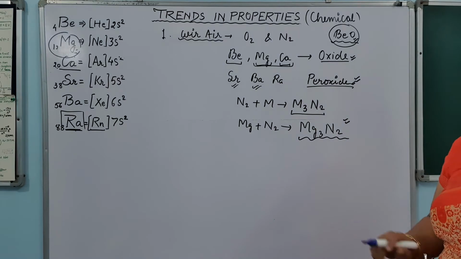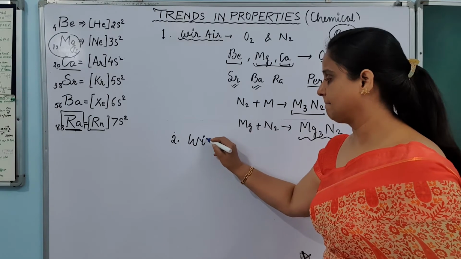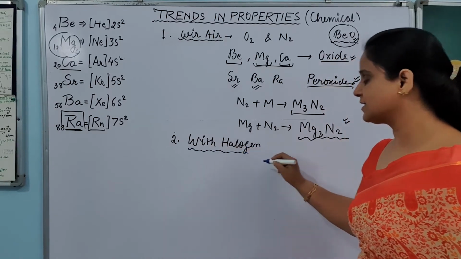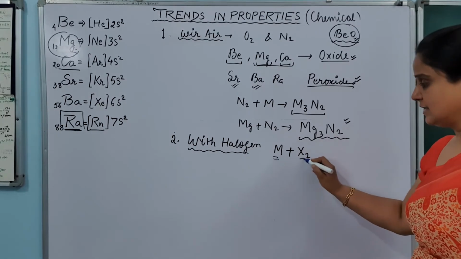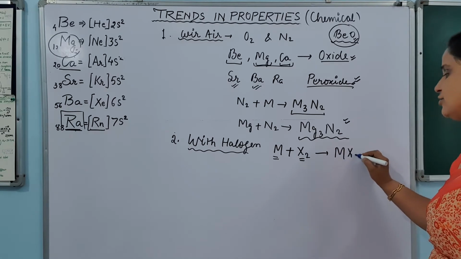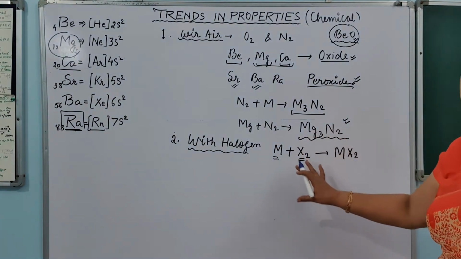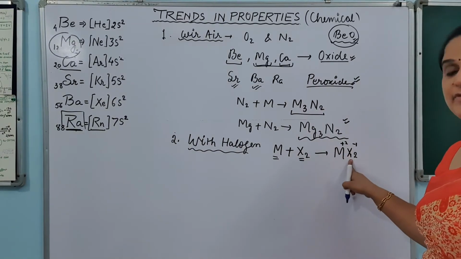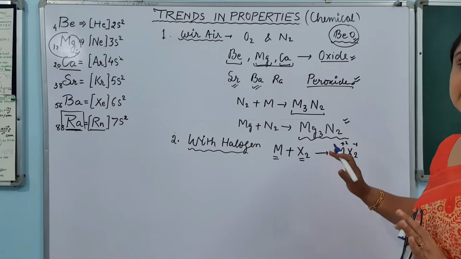Okay, the next reaction is reaction with halogens. This is quite important, so please concentrate on this. With halogens, we already know that M plus X2, M indicates metal, X indicates halogen. When the metal reacts with the halogen, it will form MX2 type of halides. In MX2 type of halides, we know that it is ionic in nature, because the metal forms +2 and the halogen forms -1, and these are made up of ion and ion, so it is an ionic compound, and this reaction takes place at a very high temperature.